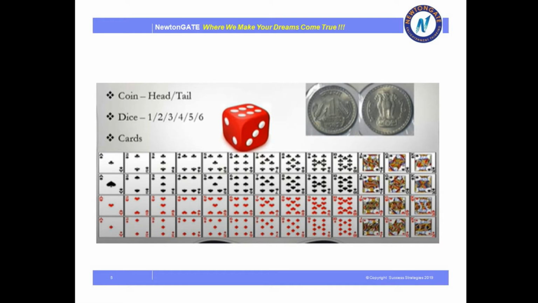These are the common examples which we will be discussing in our numericals: the coin with its outcome of head and tail, the dice with its outcome from 1 to 6, and our deck of cards with all the 52 cards shown here. For the deck of cards, please be careful about the colors, the different shapes, the different face cards, and what each of these cards is called. In general, these are the main sums where the numericals are favored. So let us understand them step by step, shall we?